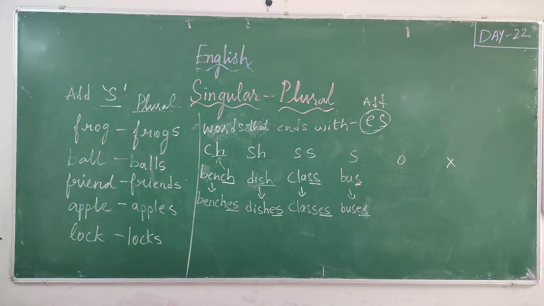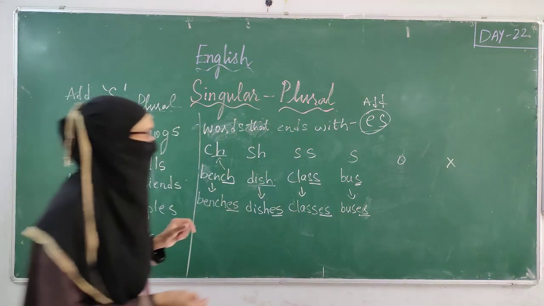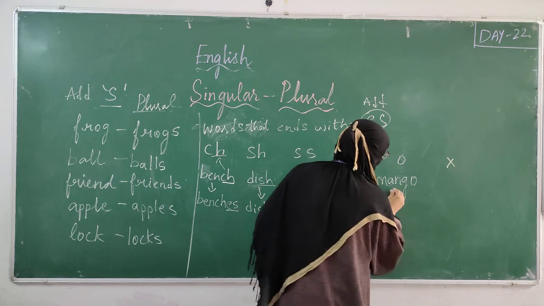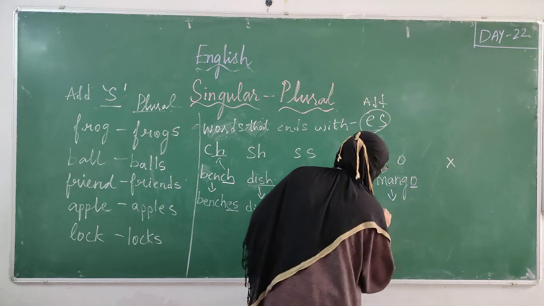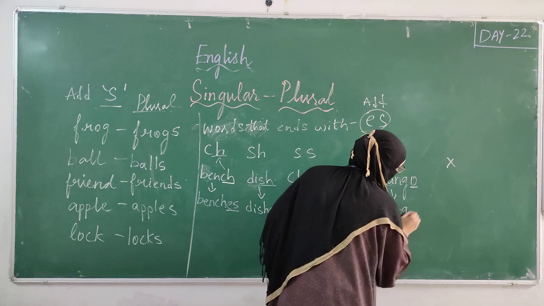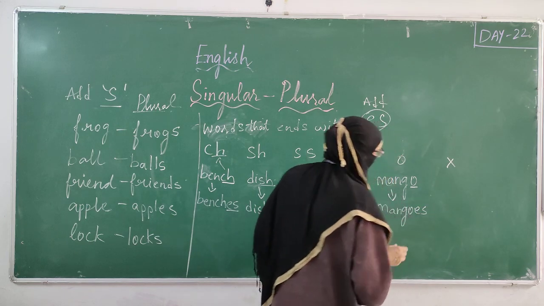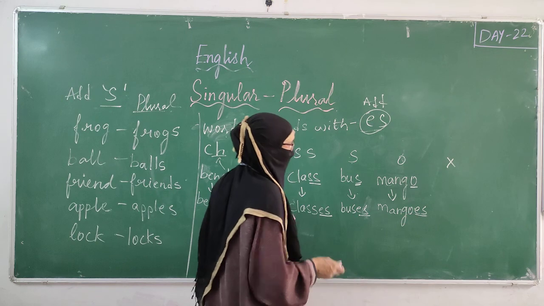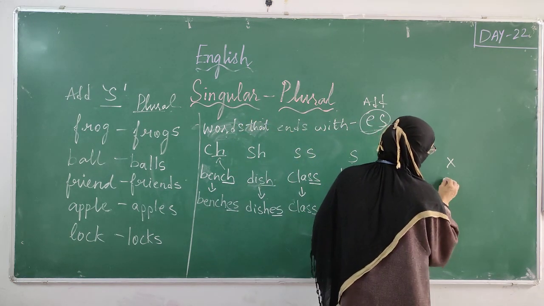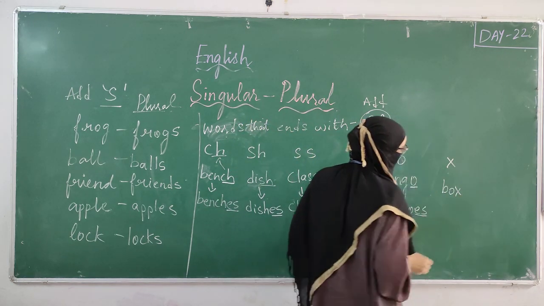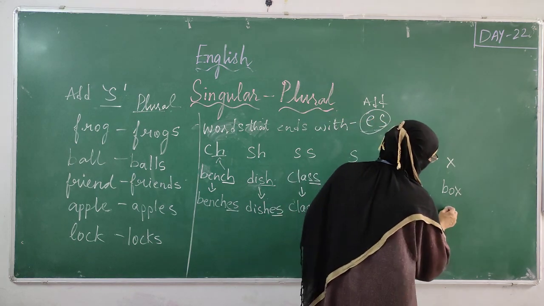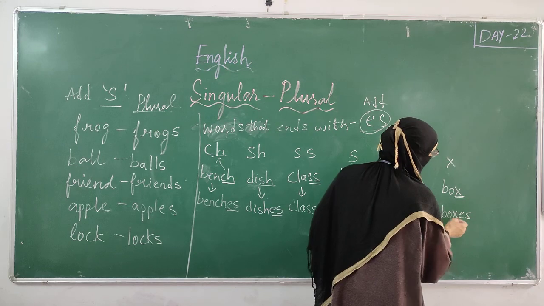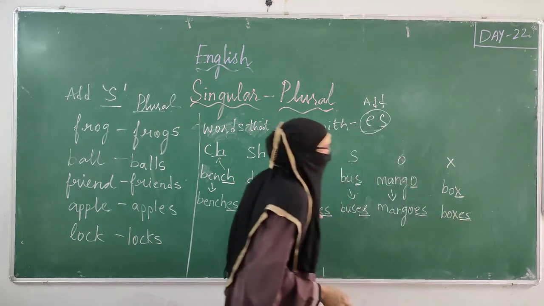Now we will take one word with O: mango. It is ending with O. M-A-N-G-O-E-S, mangoes. So if the word is ending with O, we have to add ES. Now coming to X: B-O-X, box. So what do we have to do? B-O-X-E-S. A word which is ending with X, we have to add E-S.